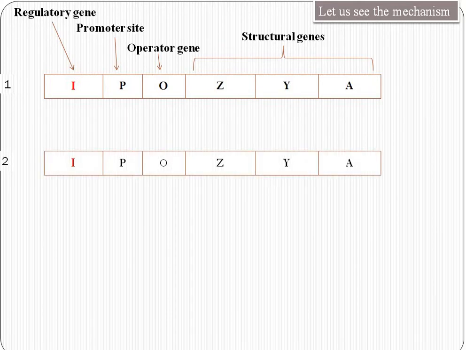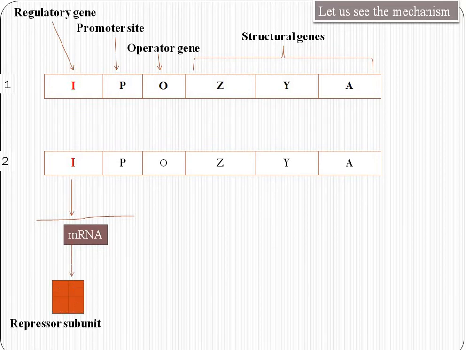The gene I, or inhibition gene, continuously transcribes an mRNA. This is a monocistronic mRNA, and the translated repressor subunit contains 4 members. This repressor subunit is very eager to bind with the operator site. When there is no glucose in the cellular media, this repressor subunit moves towards the operator site and sits here.